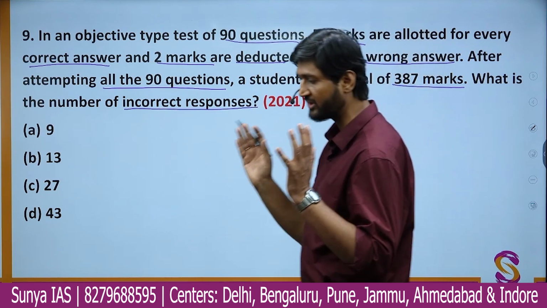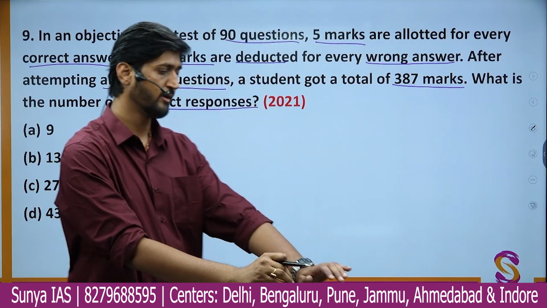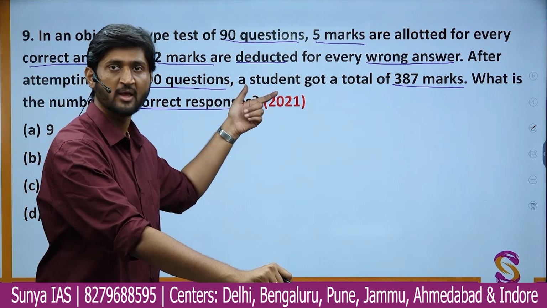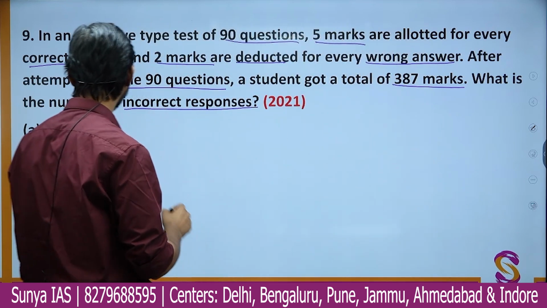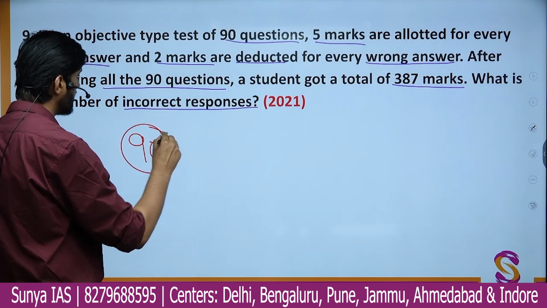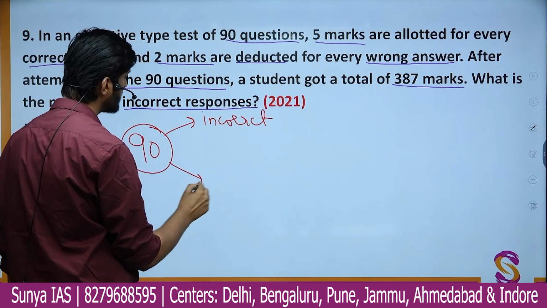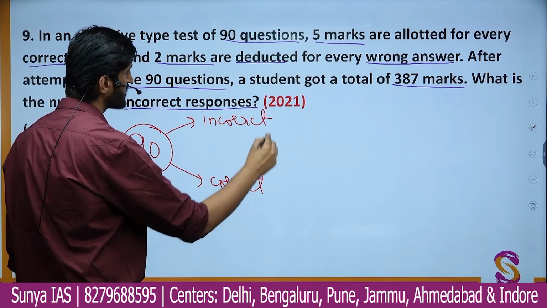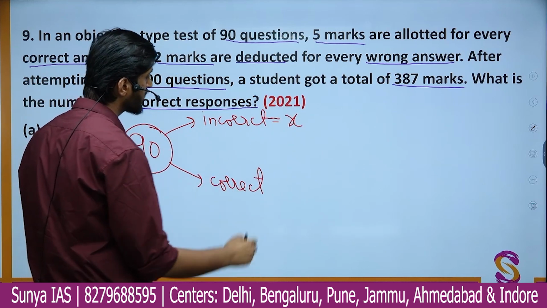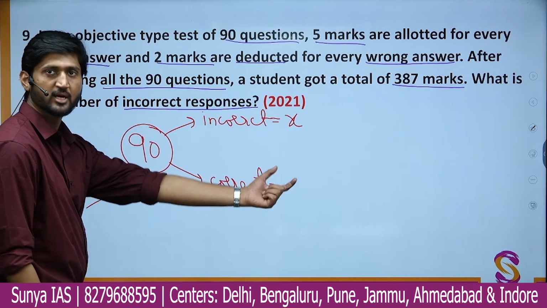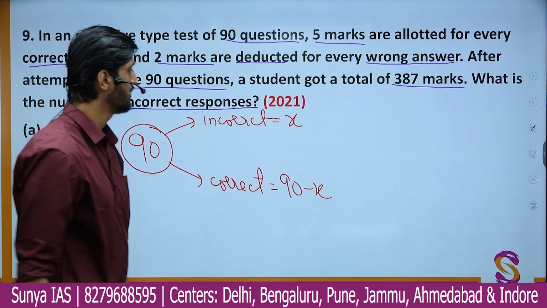Okay, so let us try to understand the scenario. There's some exam going on which is quite similar to the prelims examination. There is also negative marking. So let us assume that out of the 90 questions, he made some incorrect choices and he made some correct choices. Let us assume the incorrect choices as x, because that is the number we have to find. So the correct choices will be nothing but 90 minus x, since he is attempting all of them.